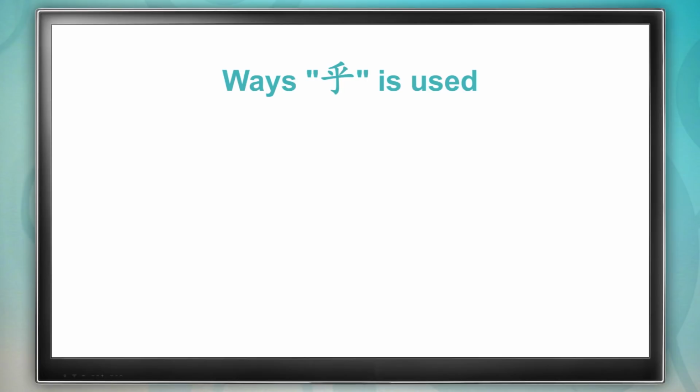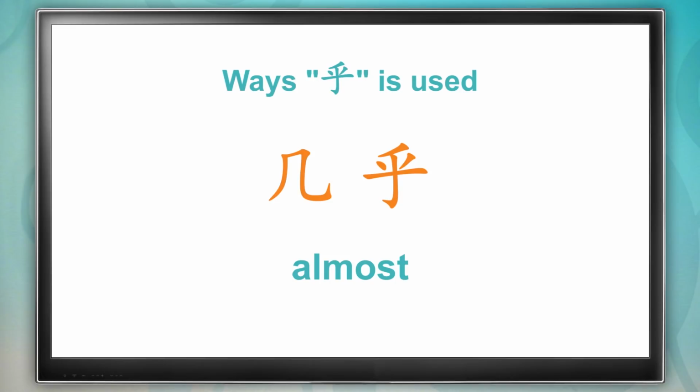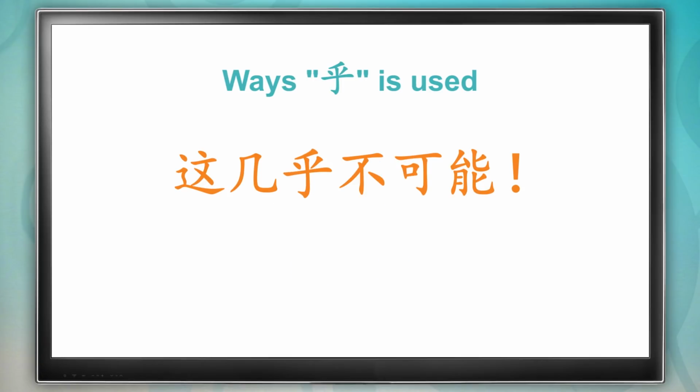乎 is commonly found in the word 几乎. It means almost, and can be used in the same way as its English counterpart. Let's look at an example. Say it with me. 这几乎不可能. Breaking it down, we have 这, this, 几乎, almost, 不可能, impossible.